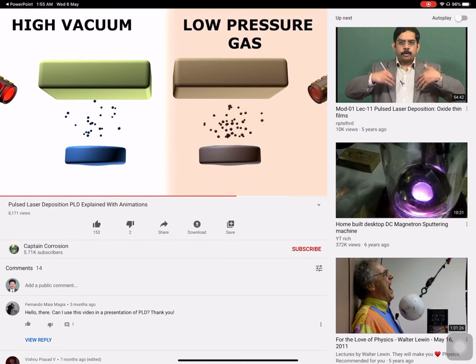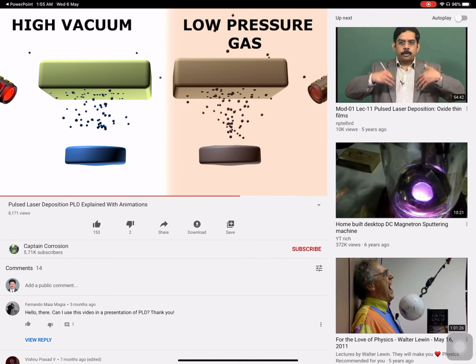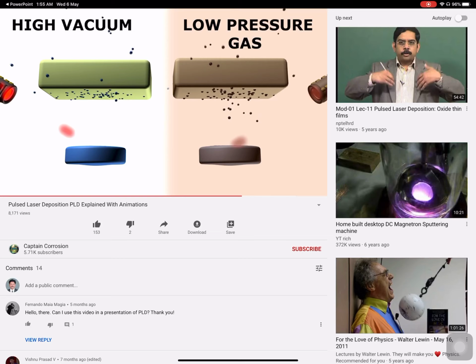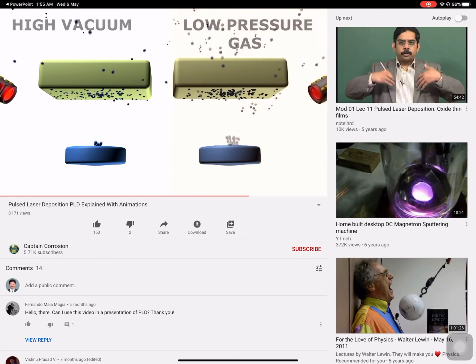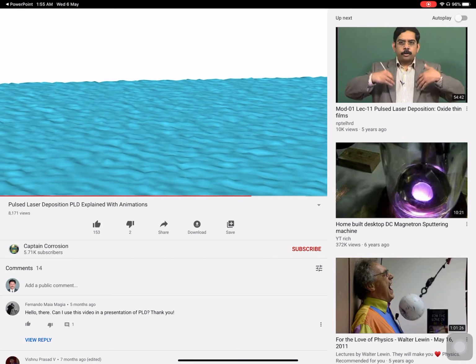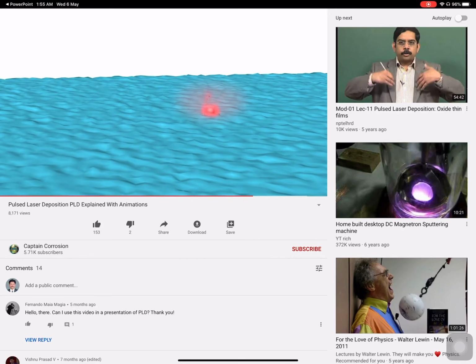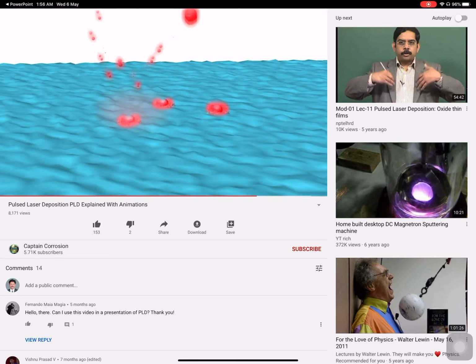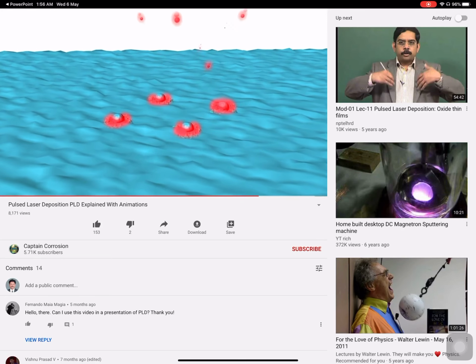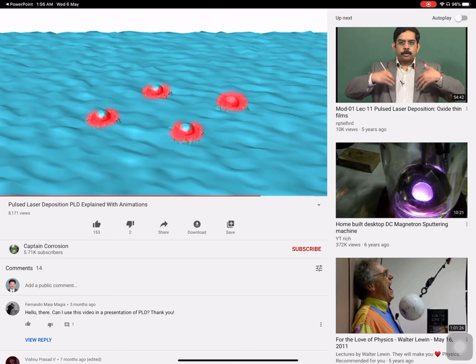It should also be noted that the kinetic energy of the particles arriving on the substrate depends on the pressure of the gas in the chamber. Using background gas reduces the kinetic energy of the particles and allows obtaining films with high crystallinity. At lower pressures, the extracted particles are not slowed down and they hit the substrate with a higher energy. This may cause localized damage and sputtering of the previously deposited film.